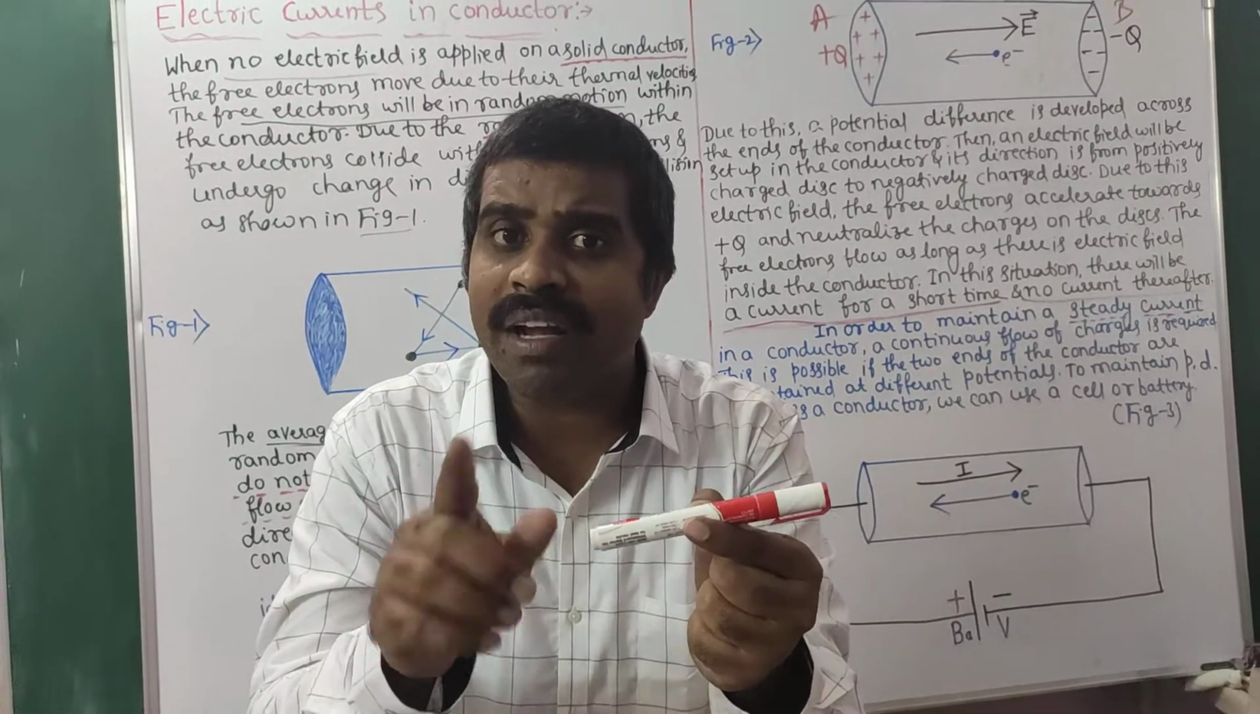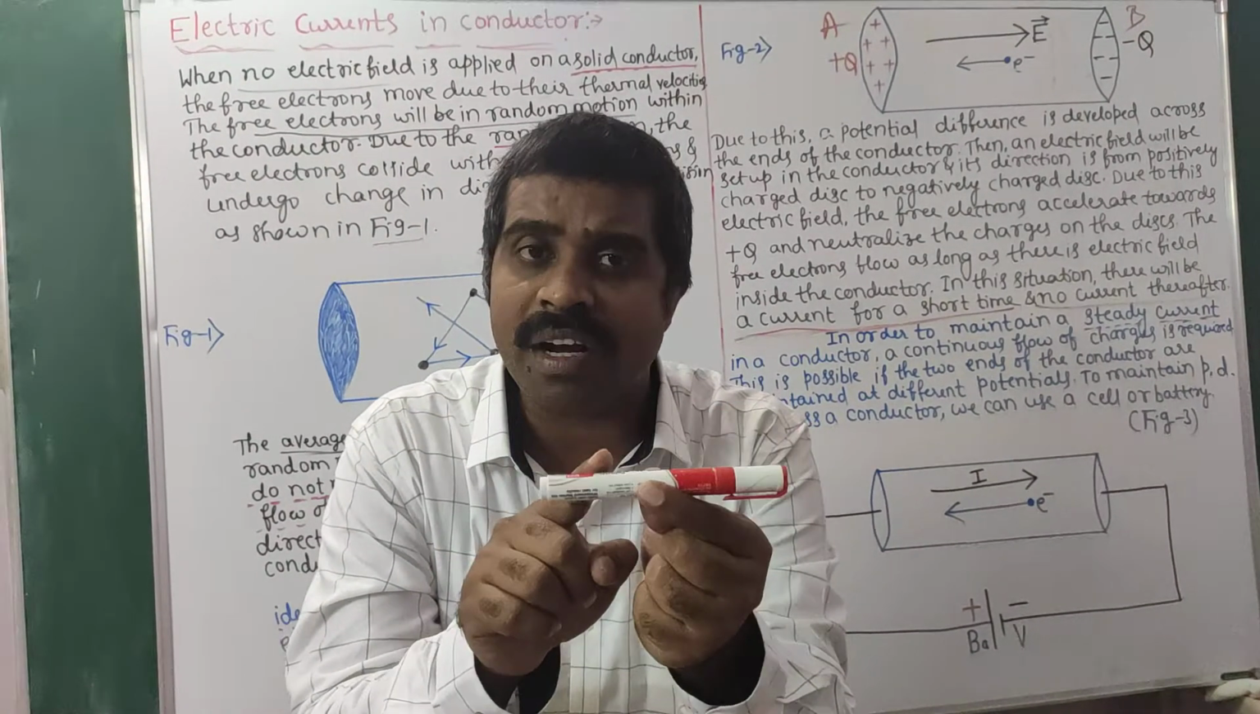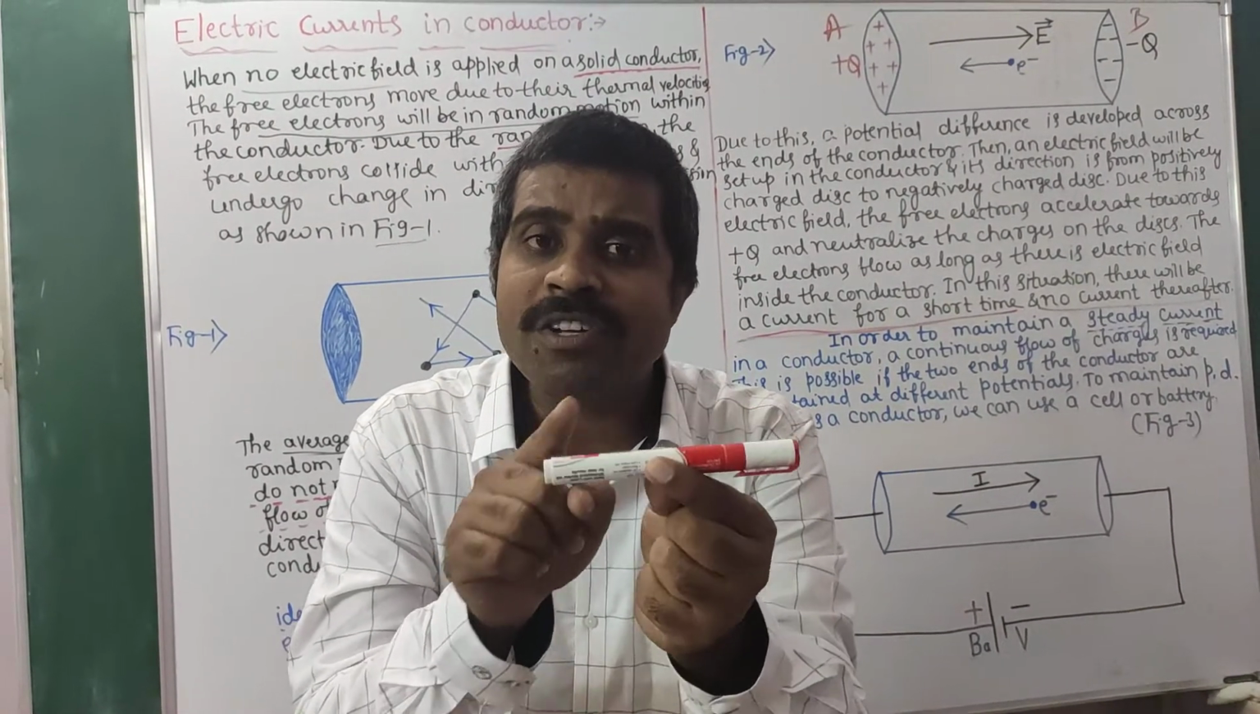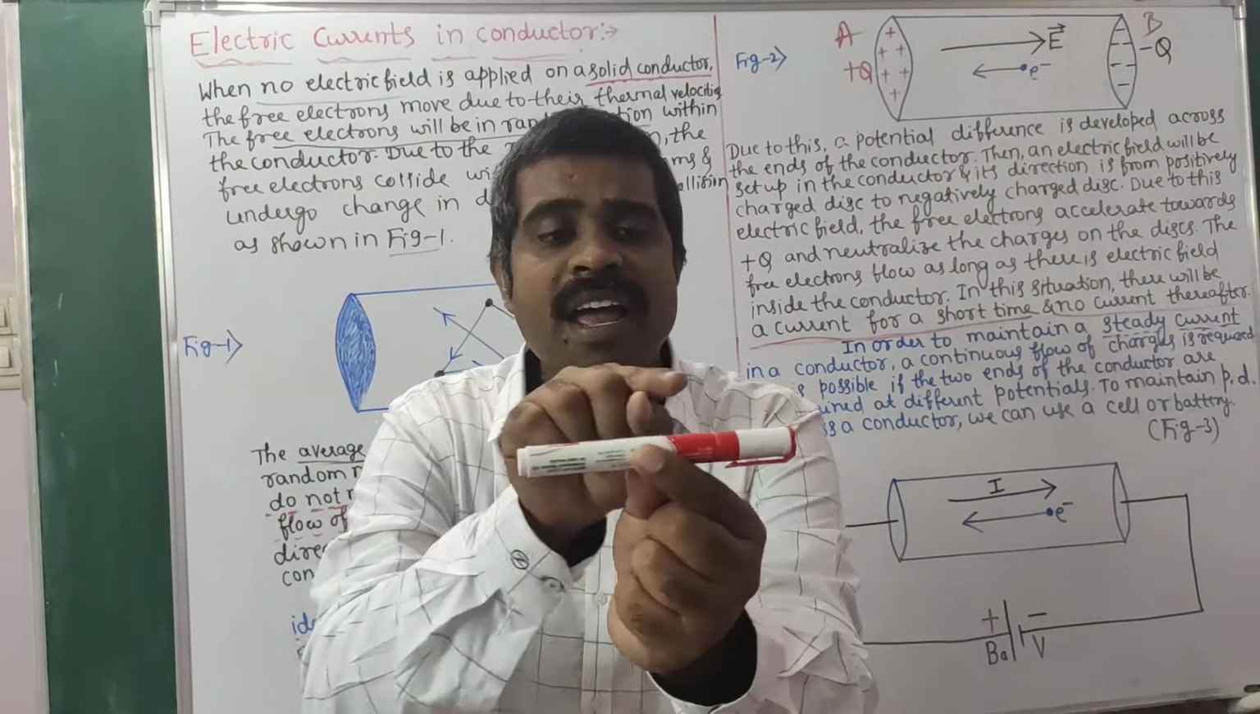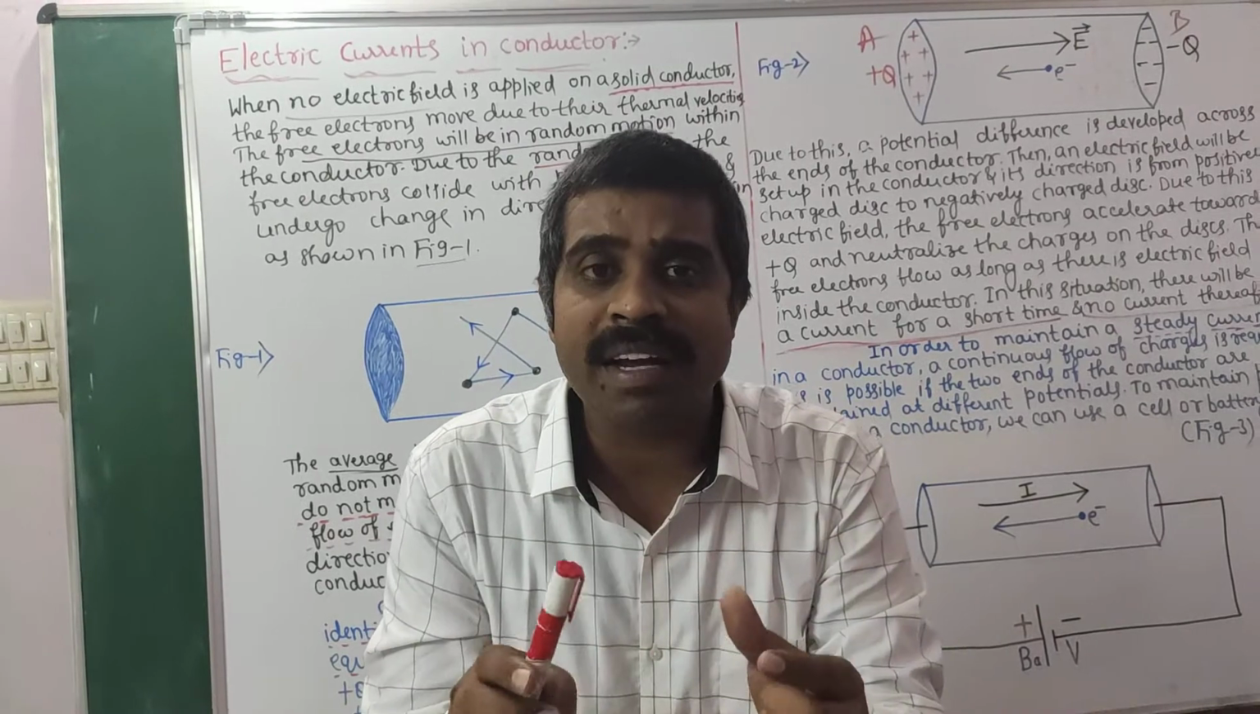If you want to maintain steady current flowing through this conductor, better to connect the two ends of this conductor through a battery. There are two ends, this is one end, this is the other end. What to maintain with the ends?